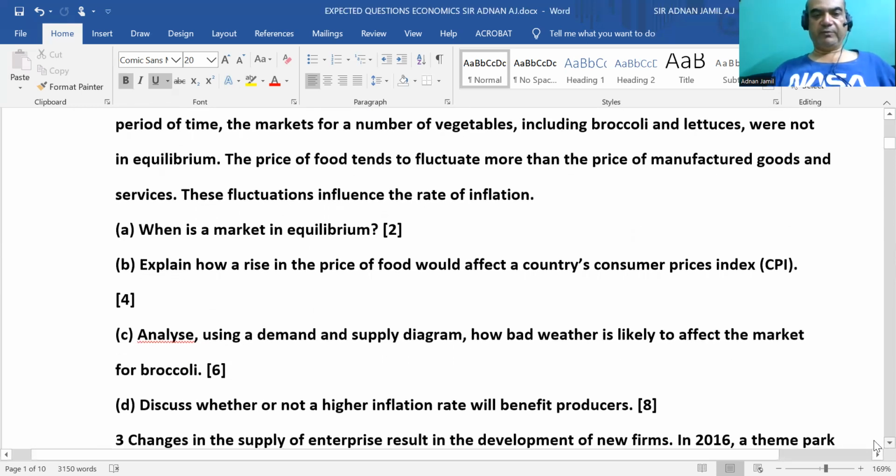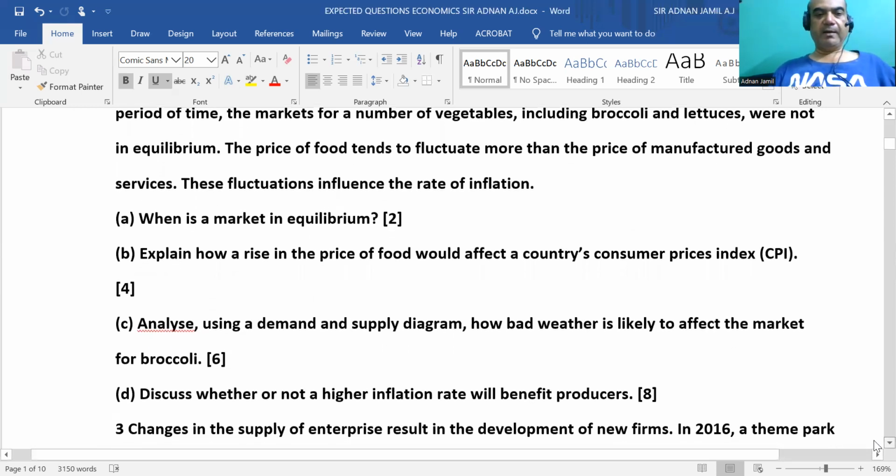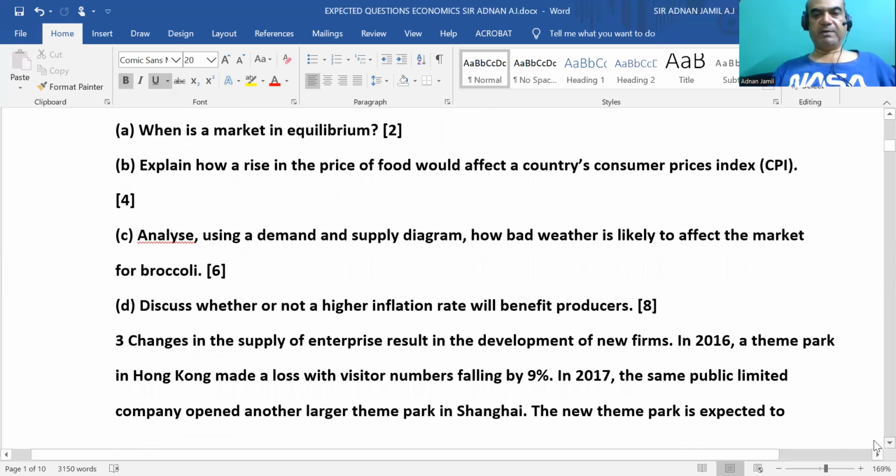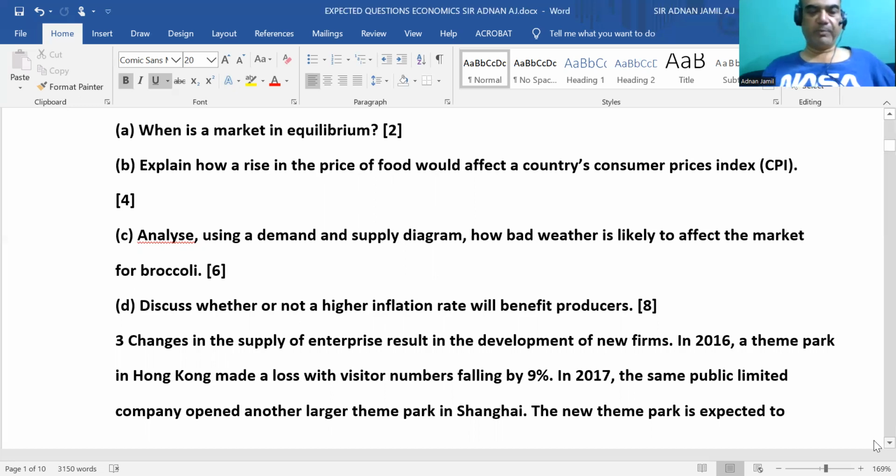Part C is analyze, using a demand supply diagram, how bad weather is likely to affect the market for broccoli. So this is basically a decrease in supply curve we are talking about. So this is a demand supply diagram. Remember, 4 marks is for a properly labeled diagram, and 2 marks is for the explanation.